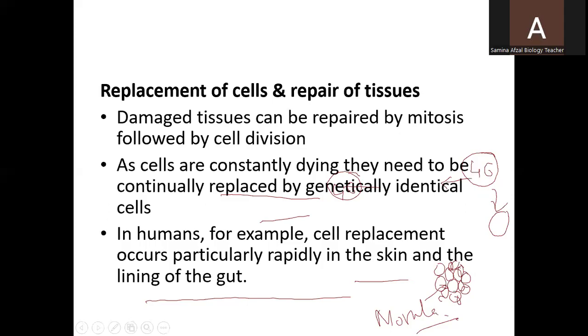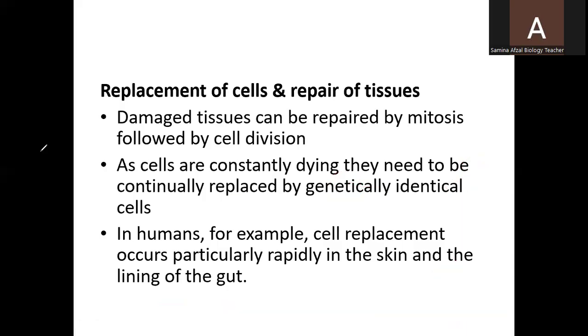And the second point is the replacement of cells and repair of tissues. The replacement of cells and the repair of tissues takes place by mitosis. You know, there are certain reasons due to which some cells are damaged, and when these cells are damaged, the whole tissue is damaged. So it can be repaired by mitosis followed by cell division.